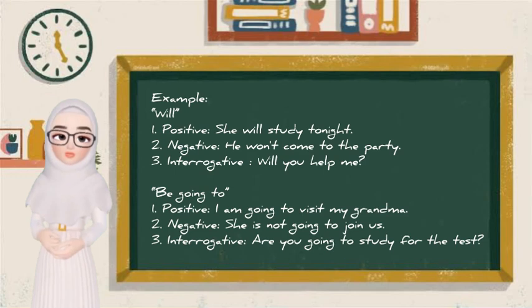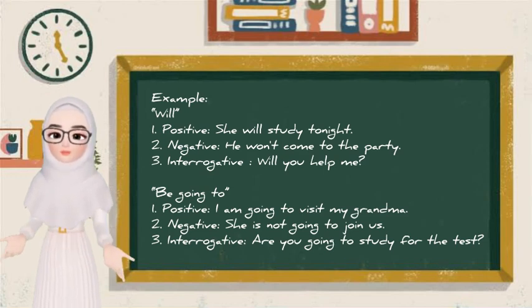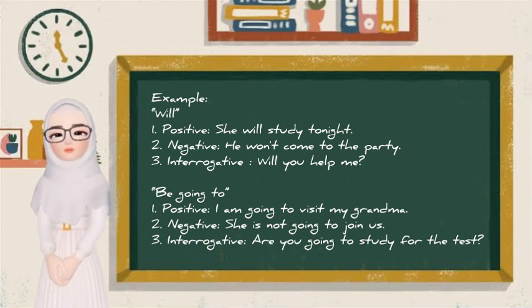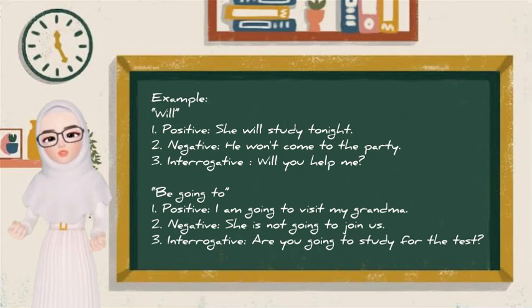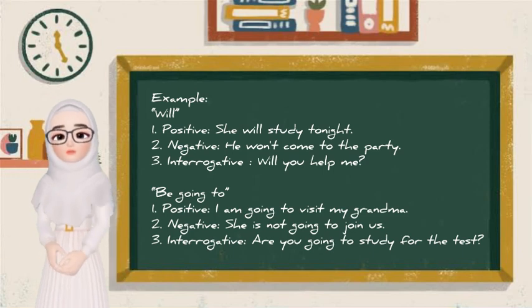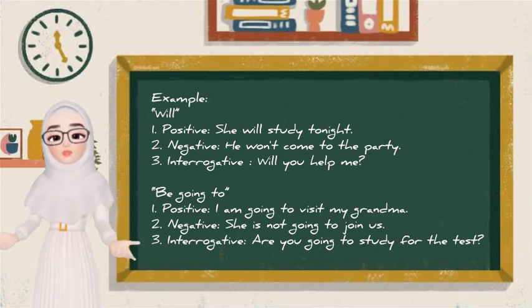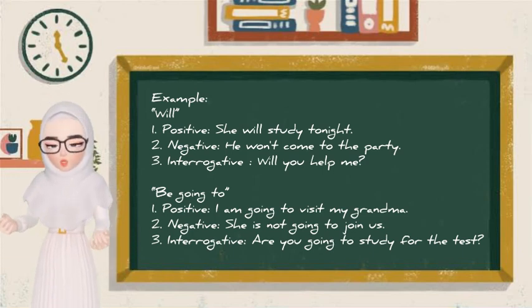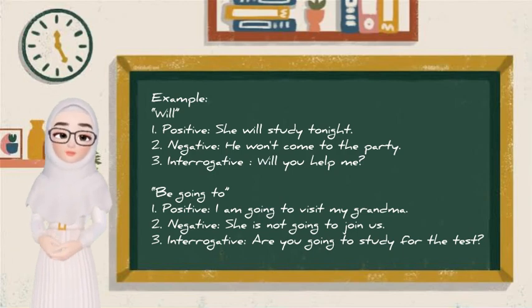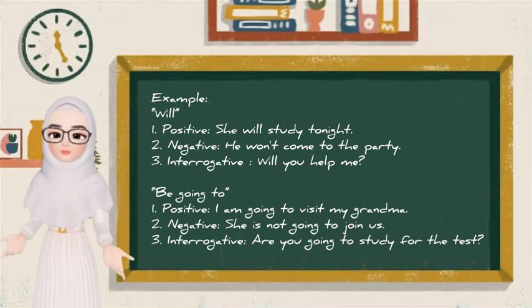Now, examples of be going to. Positive, for example, I am going to visit my grandma. Negative, for example, she is not going to join us. Interrogative, are you going to study for the test?